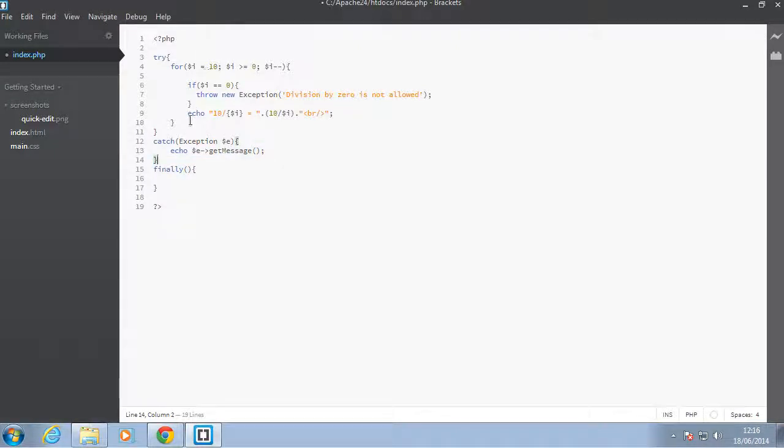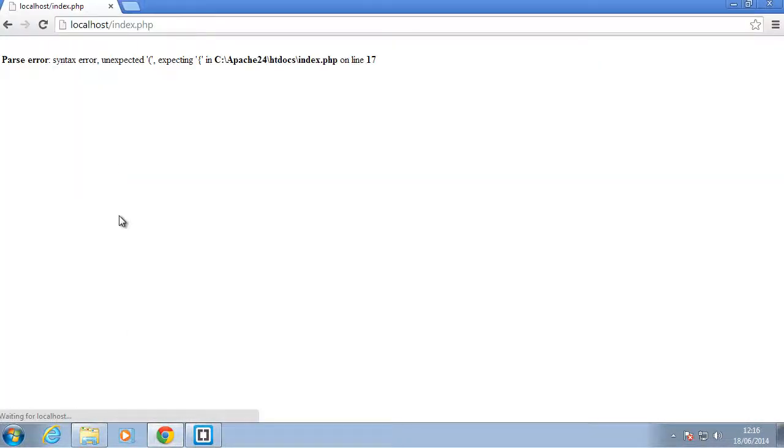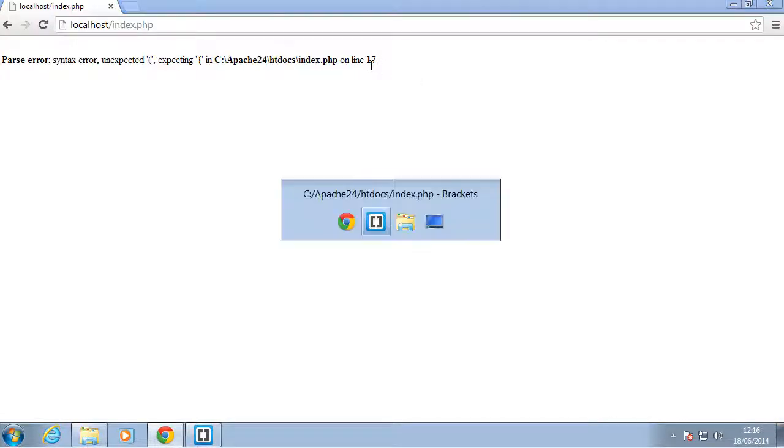Let's say after this for loop, we have echo "after for loop". Let's not do anything in the finally here. I just want to show you that this is not going to run, because when an exception is thrown, it automatically skips everything and comes directly to the catch block. So back in the browser, refresh. As you can see, there's an error on line 17.